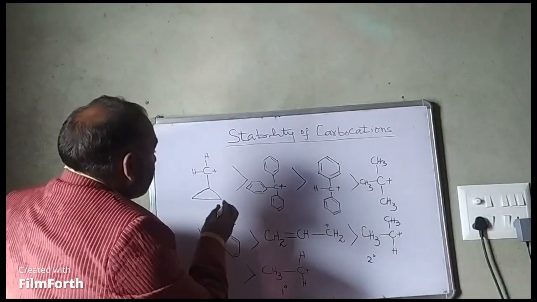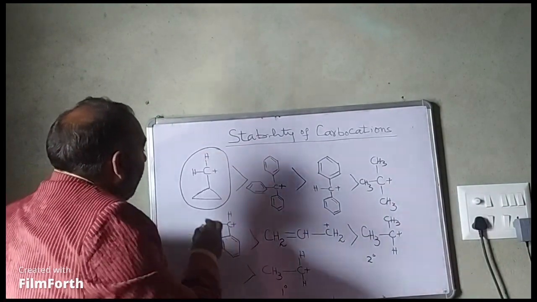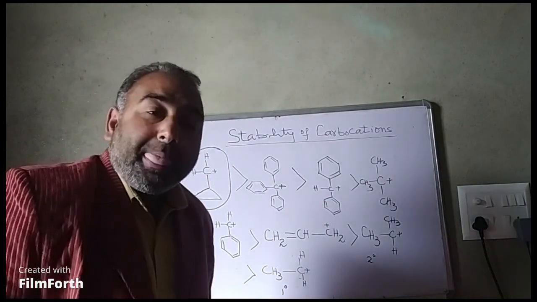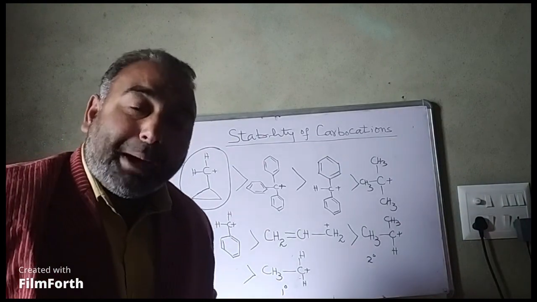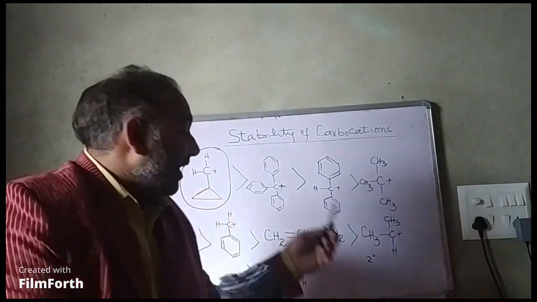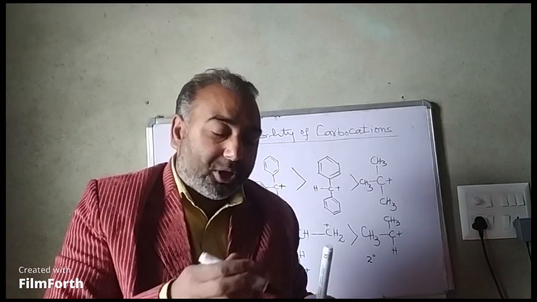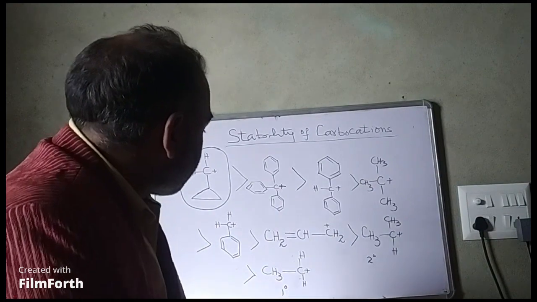Now the question is, you can ask, sir, why this one? How is it more stable? Even though this carbon has no adjacent double bond, there is no electron donating group, why is it a more stable carbocation? Of all the carbocations, it becomes the most stable. Let's find out.